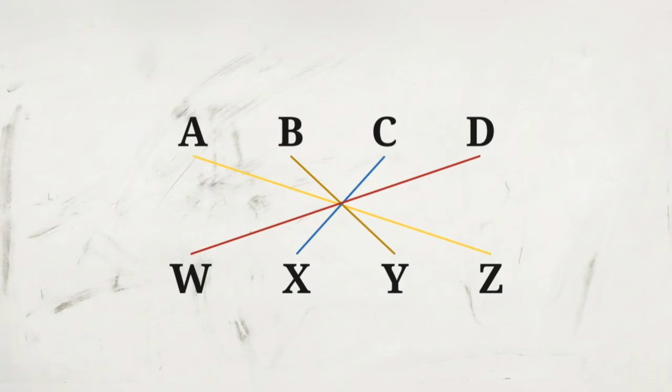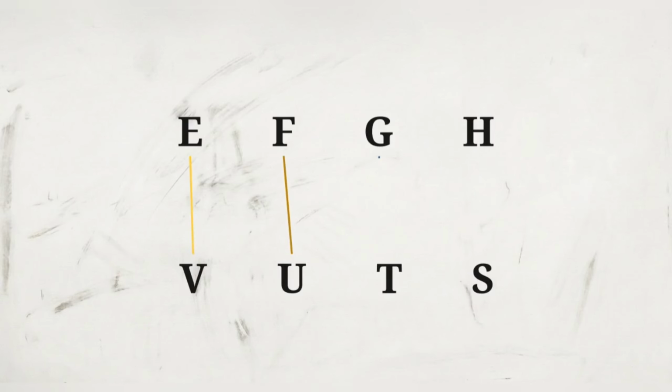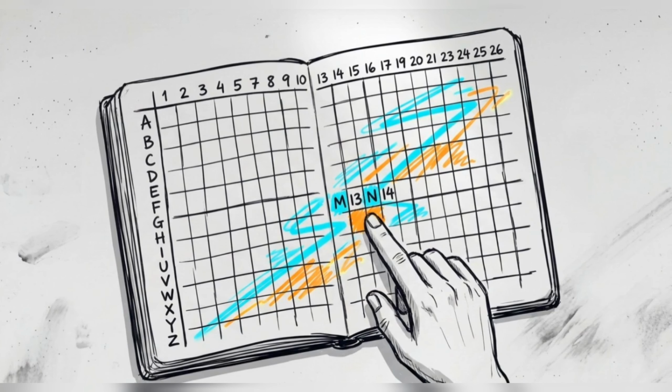Sometimes the connection is spatial. If A, B, C, D maps to W, X, Y, Z, we are looking at reverse opposite letters. A pairs with Z at the end, B pairs with Y, and so on. Applying this to E, F, G, H gives us their direct opposites in reverse order, S, T, U, V. Mapping alphabetical relationships to a numerical grid replaces mental counting with a fixed reference system.